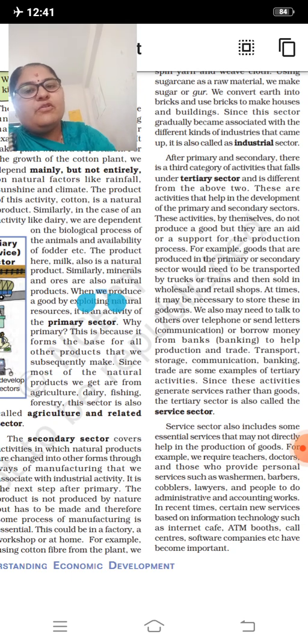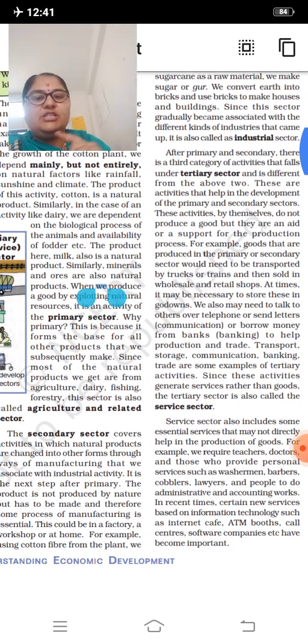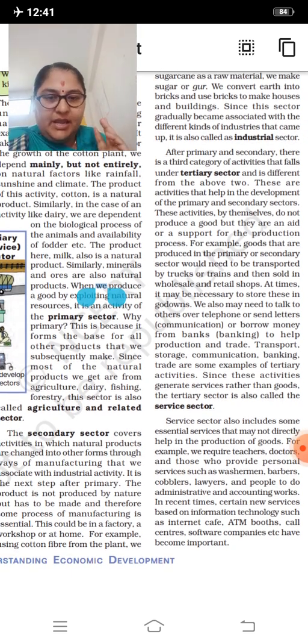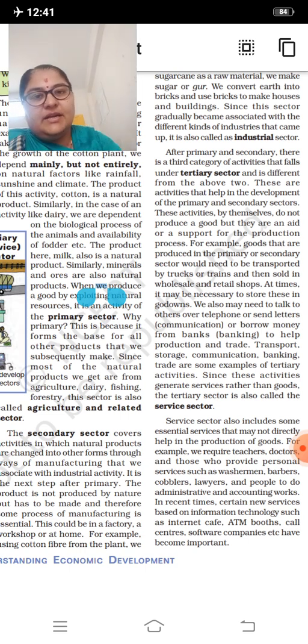Examples of the primary sector are agriculture, dairy, fishing, forestry. Examples of the secondary sector are all the things which come under the industrial sector, for example, sugar, bricks, and the final product chocolates. Like this, they come under the industrial sector. In the tertiary sector, you have transport, storage, communication, banking, trade.